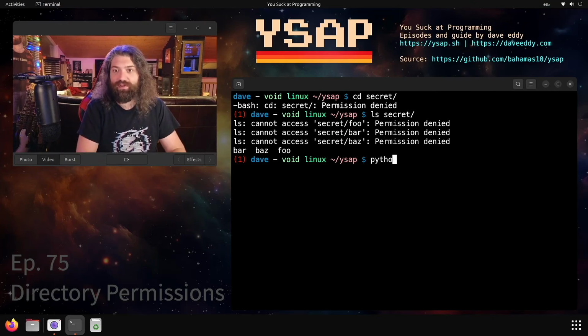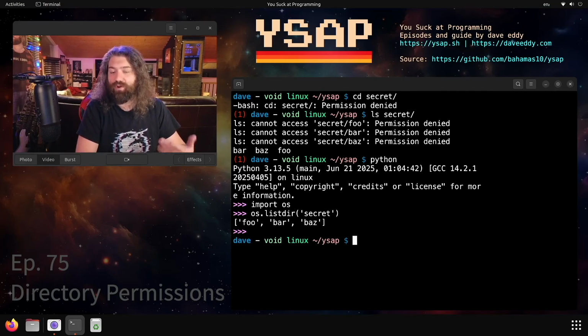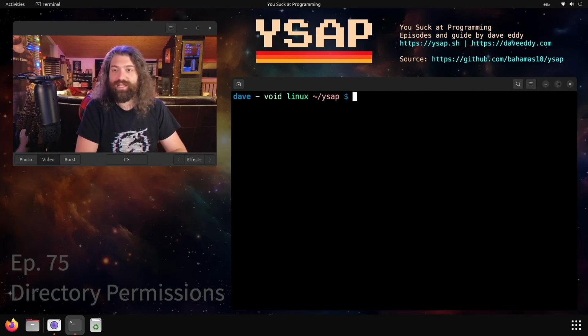We could prove this if I were to fire up something like Python, and import os. os.listdir, we can give it the name of the directory, which is secret, and you can see it can list it just fine, but we just can't go in there and do any work with those files. So what's next? Let's go ahead and re-give it that permission.